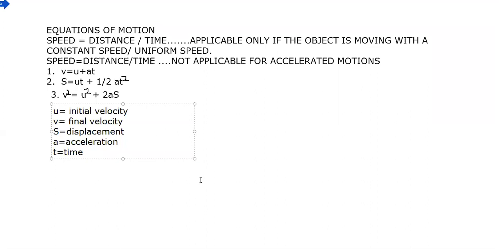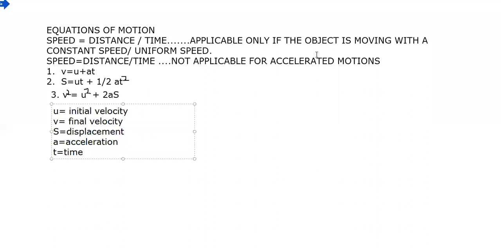u is your initial velocity, v is the final velocity, s is the displacement, a is the acceleration, and t is the time. Now, one very important question you need to understand: why do we have three equations of motion?